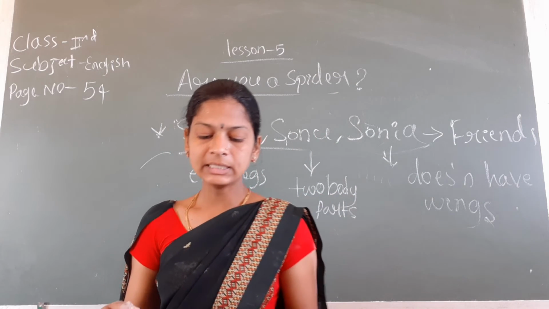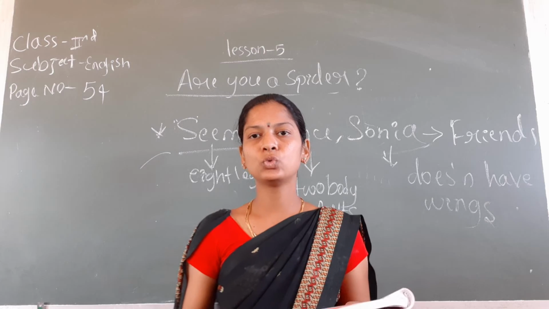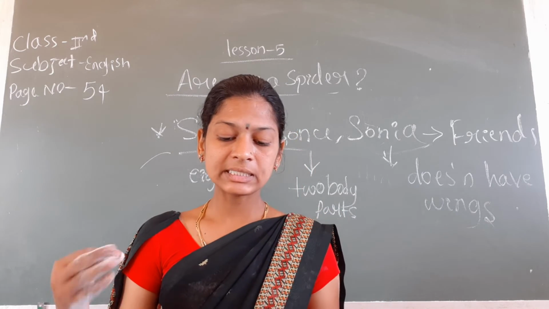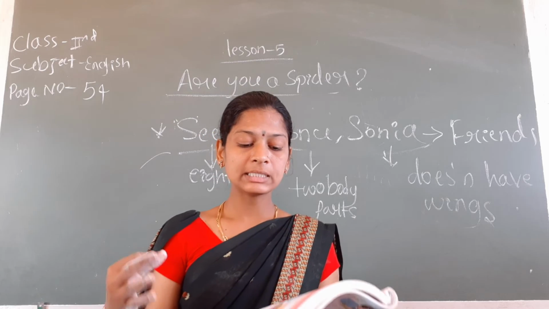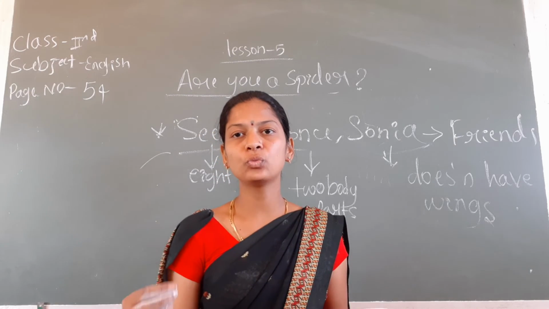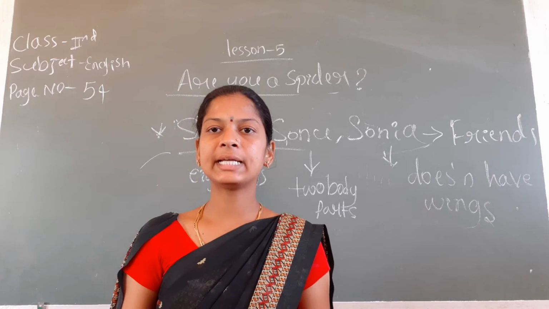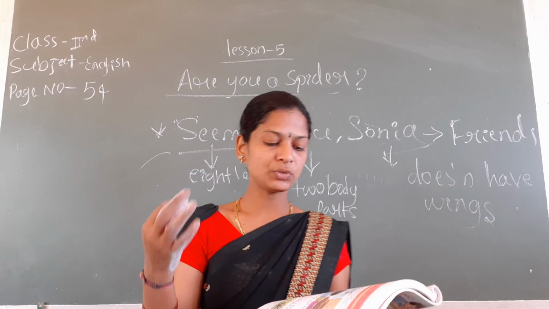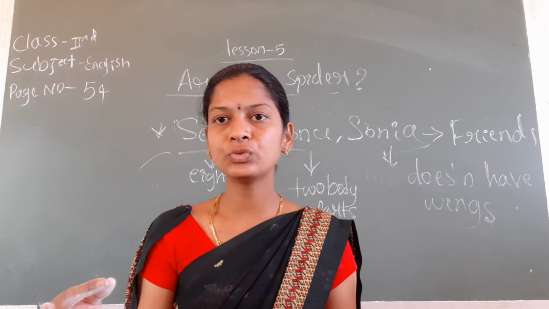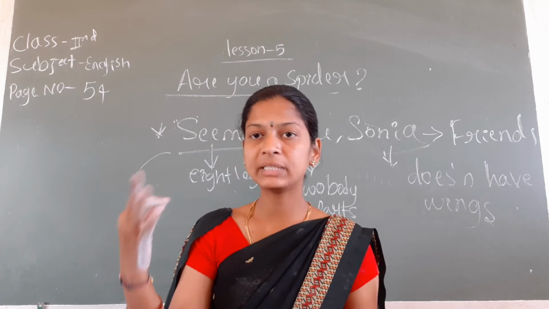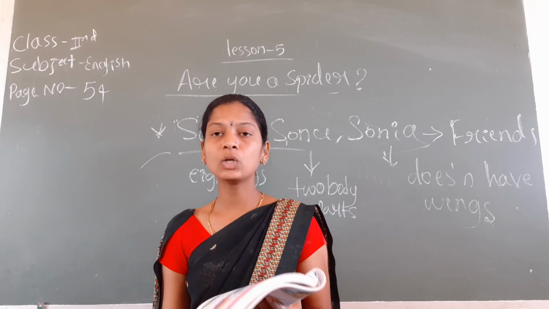Just then Seema saw something near the roof. Roof means chavani, slab. "Look up there," she said. She told the other two, "Look up there." Next, Sonu and Sonia looked up.